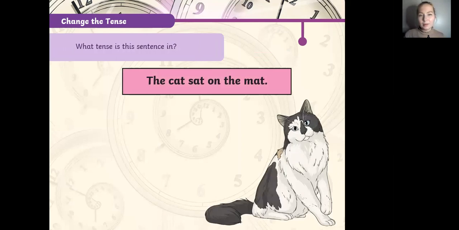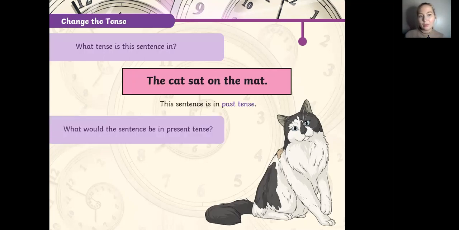So what tense is it in? The cat sat on a mat. Yeah. So what tense is it? How do you think it's going to be? It's going to be past, right? Past simple. What will the sentence be in the present tense? Okay, so the cat is sitting on the mat.